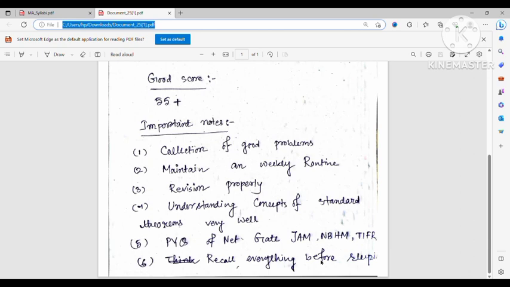Then many students ask me how to manage college classes. For this part, I just want to suggest that it completely depends on you. If you have not covered the syllabus very well, then you should not focus on your college classes. Try to get pass marks.